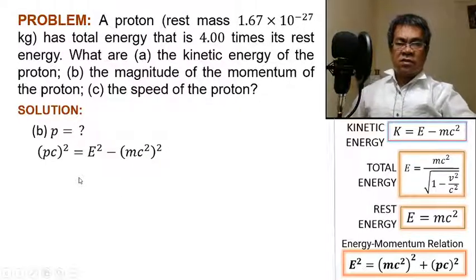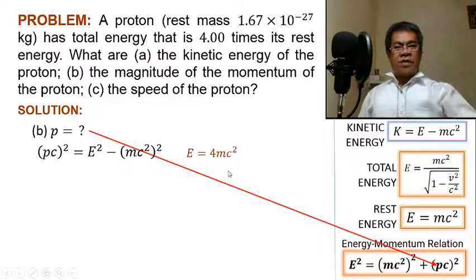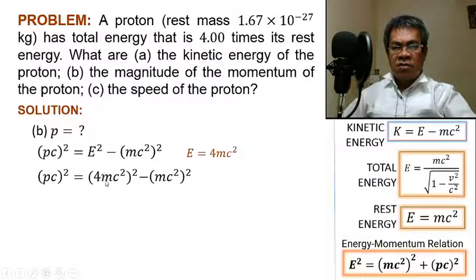Next, we already know that E is equal to 4mc squared, or 4 times the rest mass. So substitute it here. Instead of E, replace it with 4mc squared, then raised to 2, minus (mc squared) raised to 2. Take note that we can simplify this one. Remove the grouping symbol.